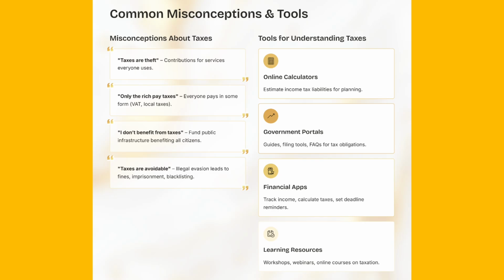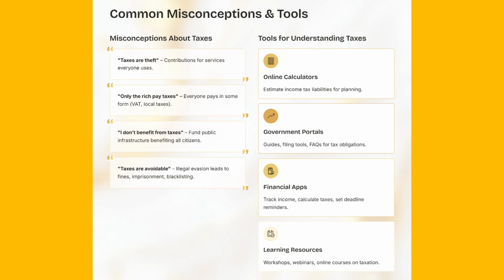Taxes are theft. Taxes are contributions for services everyone uses. Only the rich pay taxes. Everyone pays in some form, including VAT and local taxes. I don't benefit from taxes. Taxes fund public infrastructure and services that indirectly benefit all citizens.